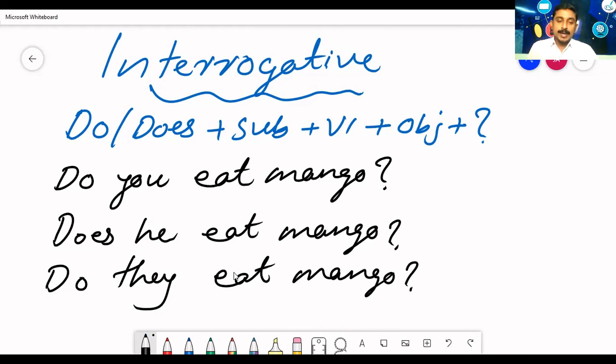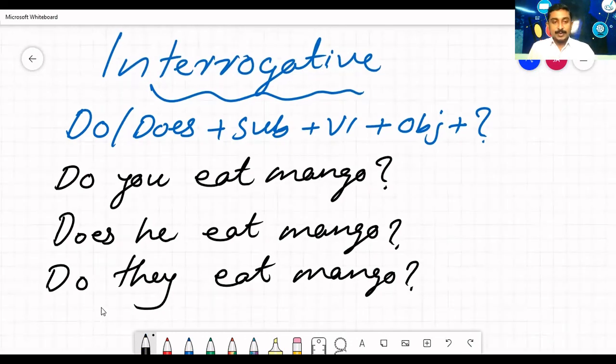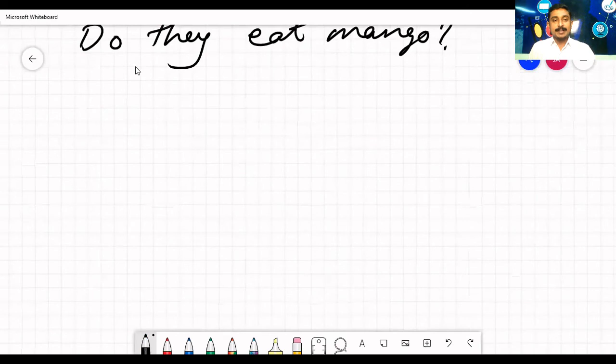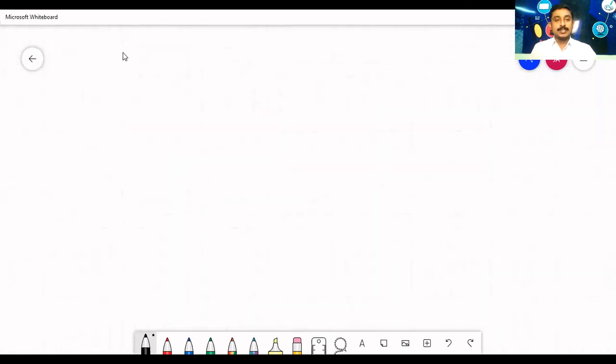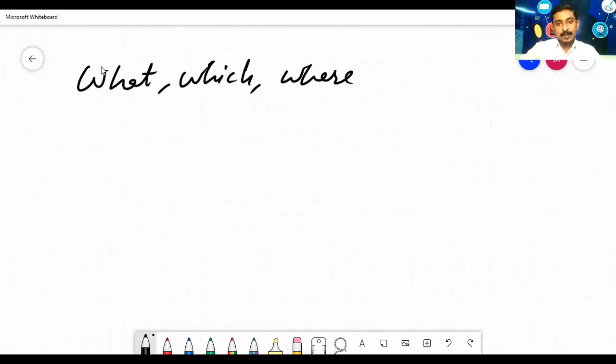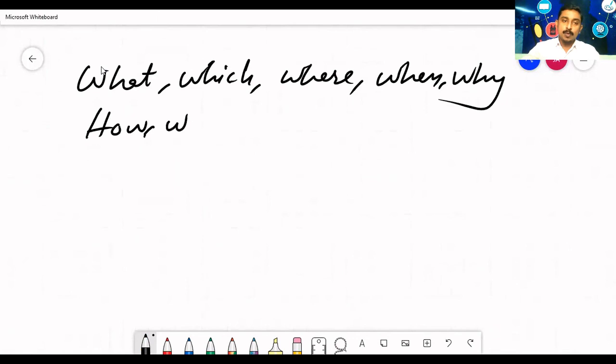We can also make questions using WH words. To make questions using WH words, you just need to add a WH word like what, which, where, when, why, how, who, etc. to the question. For example, do you eat mango? There is an interrogative sentence.